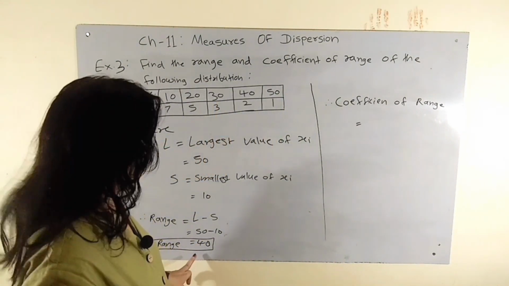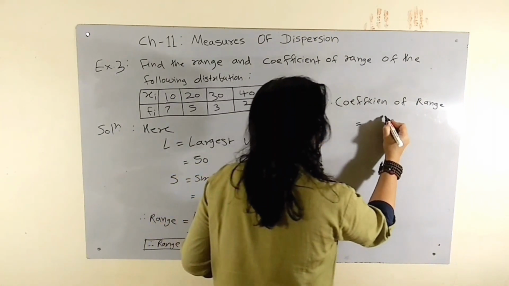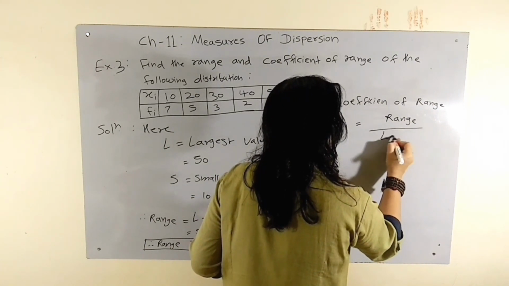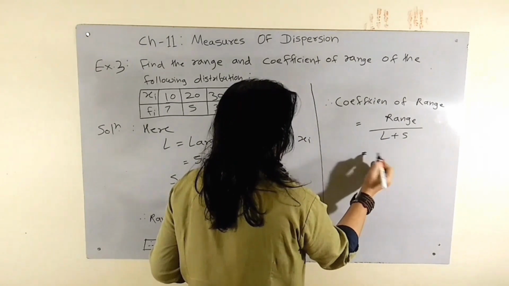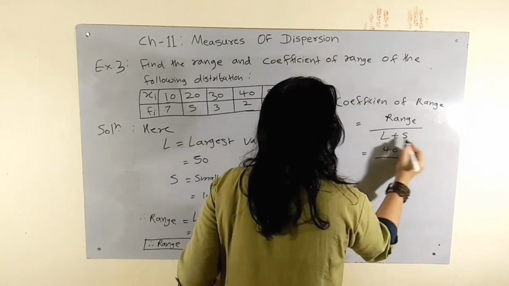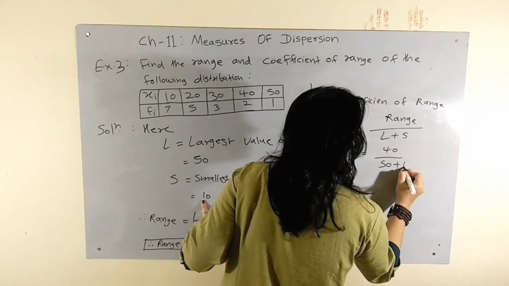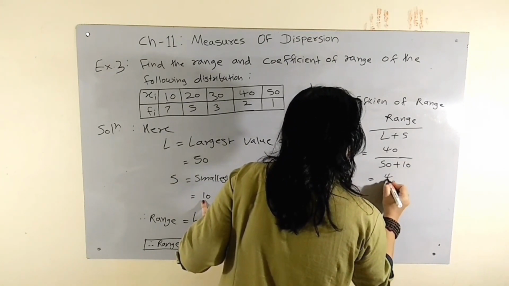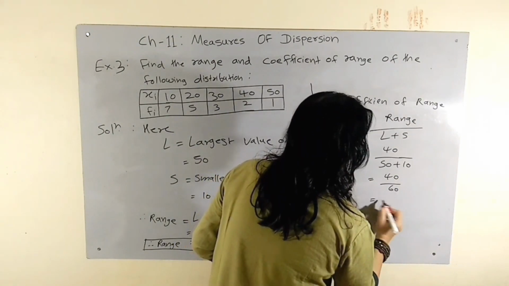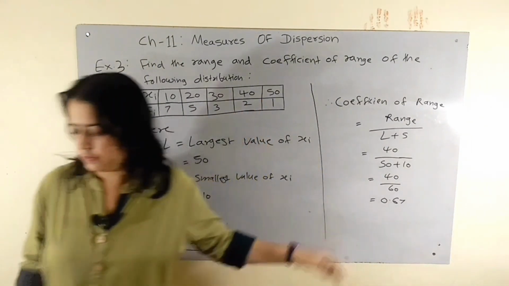Range divided by L plus S. Therefore coefficient of range is equal to range divided by L plus S, which is equal to 40 divided by 50 plus 10, which is equal to 40 divided by 60, which is equal to 0.67. This is our final answer.